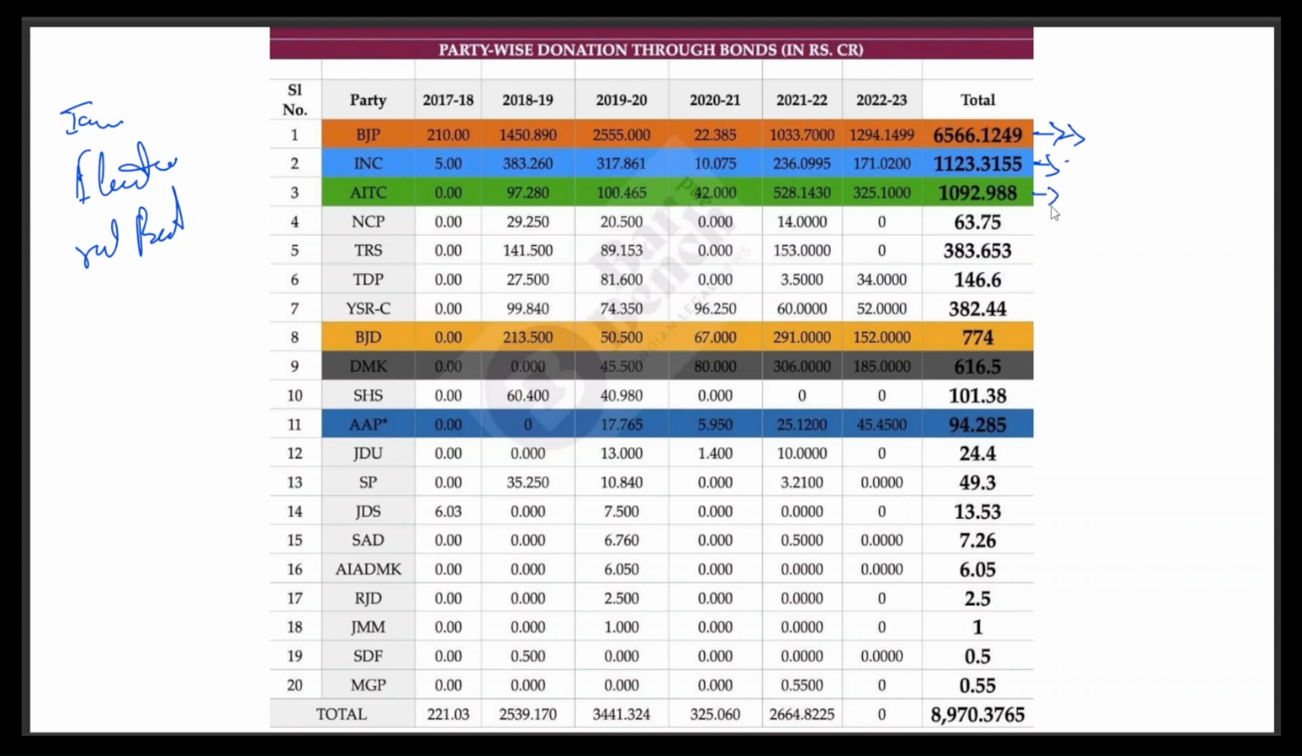But the exceptional thing is that the Trinamool Congress is the third party. That's strange. Basically, they have a presence only majorly in West Bengal and some nearby states, which are also small states. But they are the third party. So let's look into it: what are the electoral bonds and how is it going on.